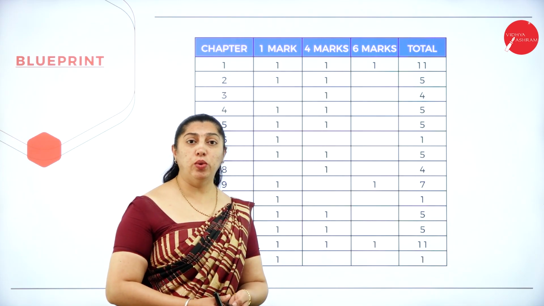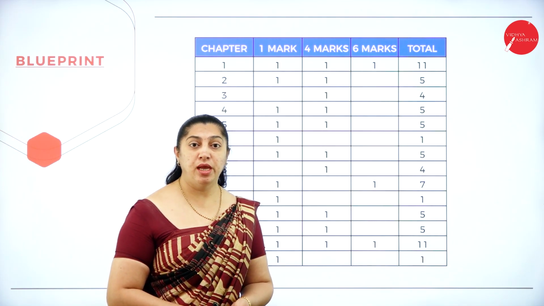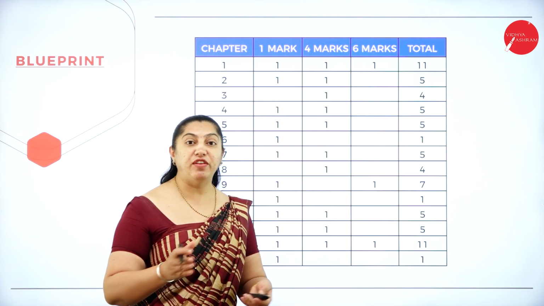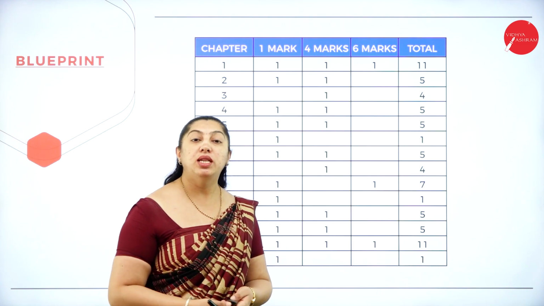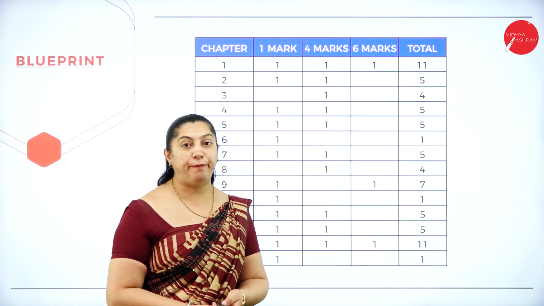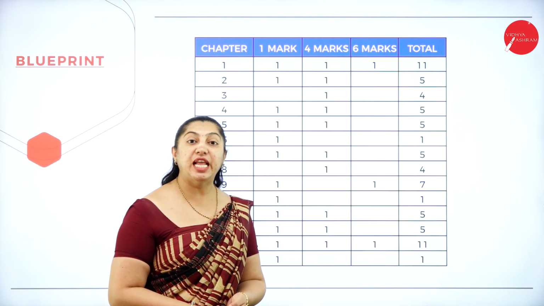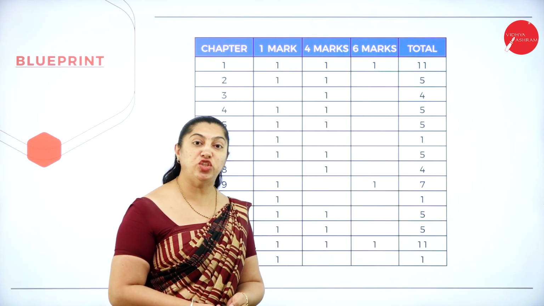So as you all know, in English there are 14 chapters and it is 50 and 50. 50 is from the grammar part, 50 is from the literature. Now let's see the blueprint on the chapters. There are 14 chapters. Let's see the weightage of each and every chapter.